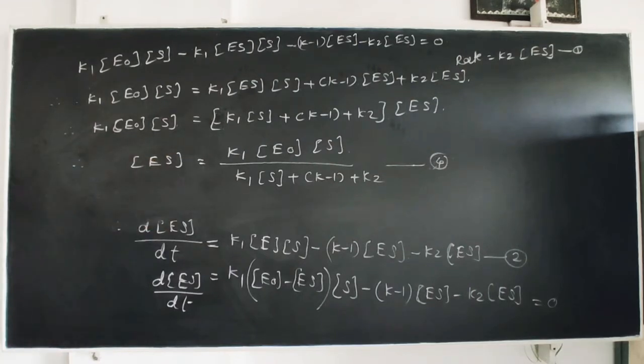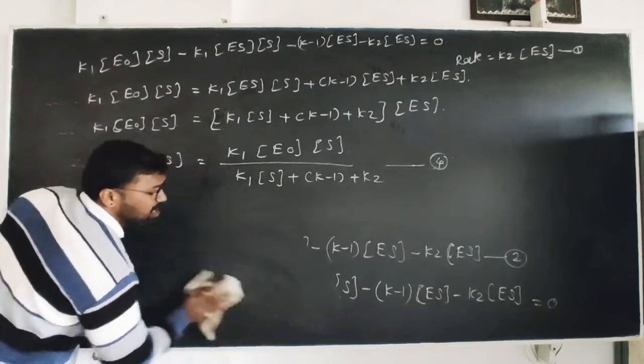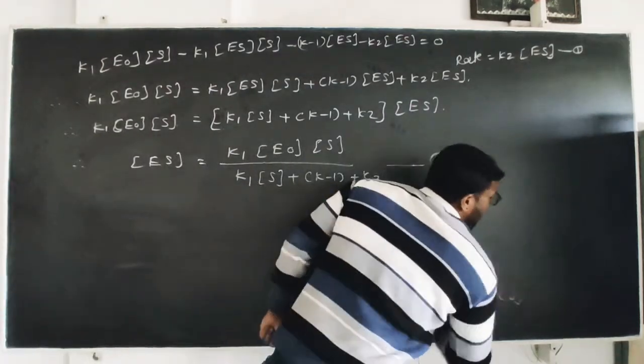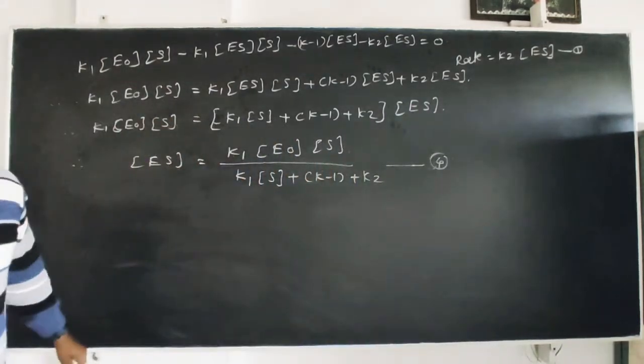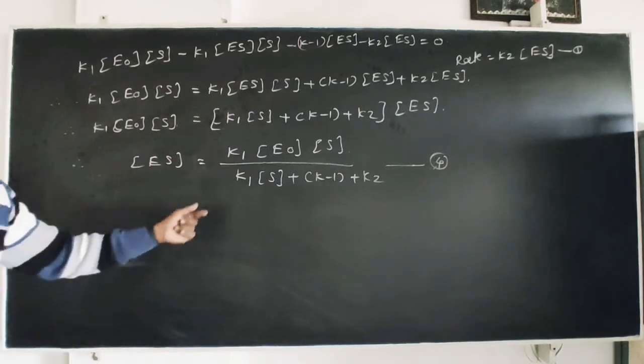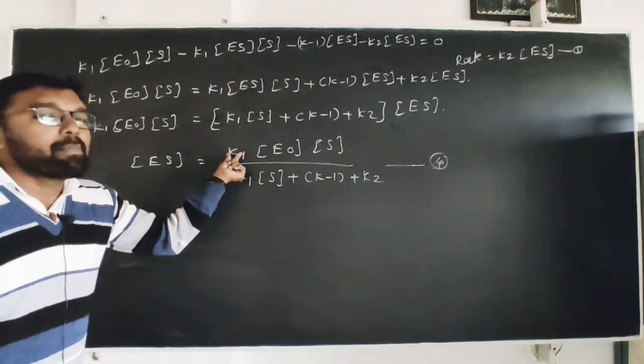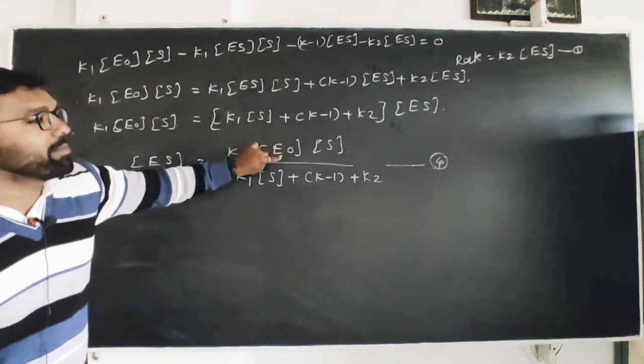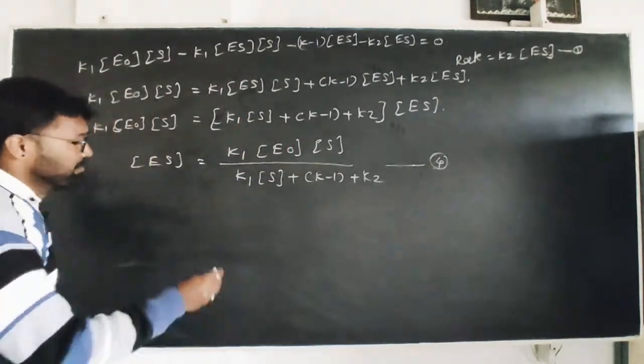Here you can do some changes, or later you can do some changes in this equation to obtain the usual or suitable format. Here we can do one thing: multiply and divide the numerator and denominator by K1 into S.